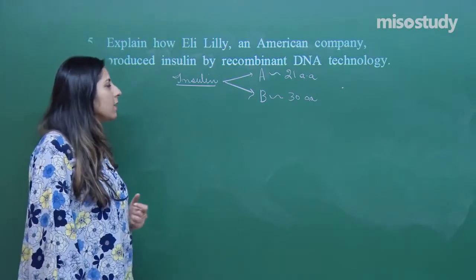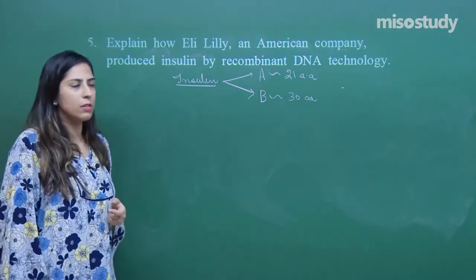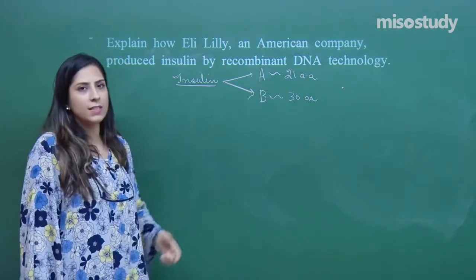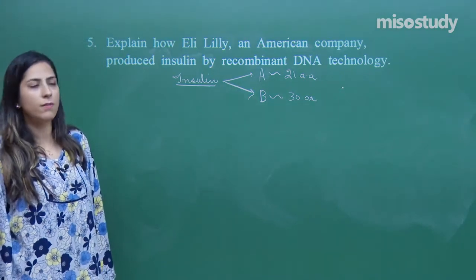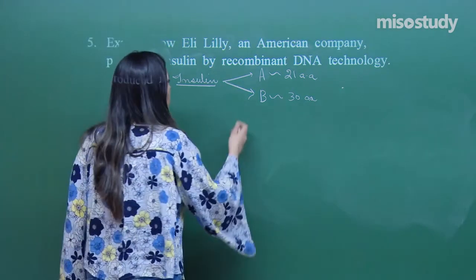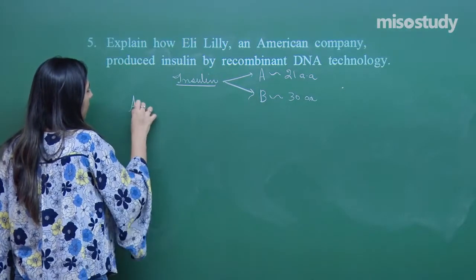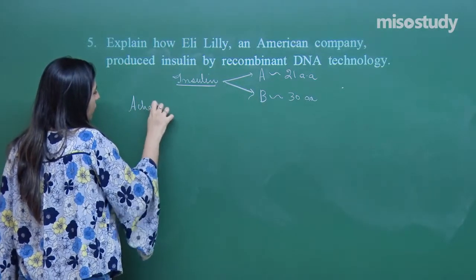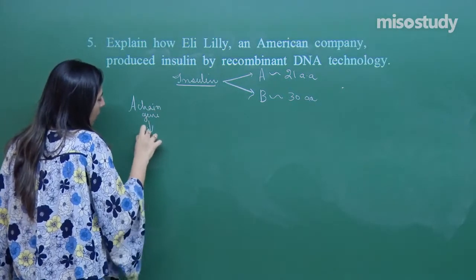Eli Lilly, an American company, tried to synthesize insulin and they were successful also. The A chain was synthesized in a separate vector, and the B chain in a separate vector. So, 2 chains are there, 2 genes are there. The A chain gene is allowed to enter into a plasmid.